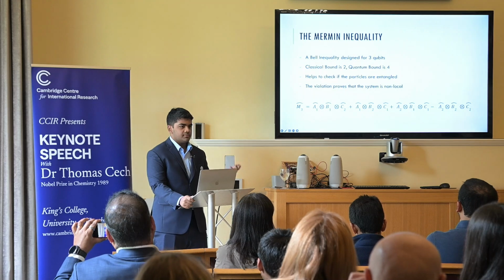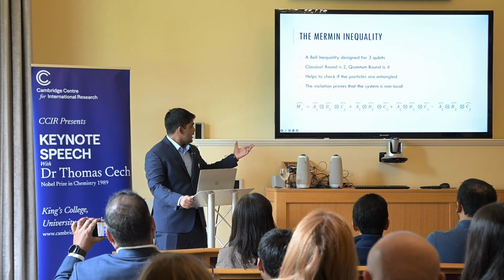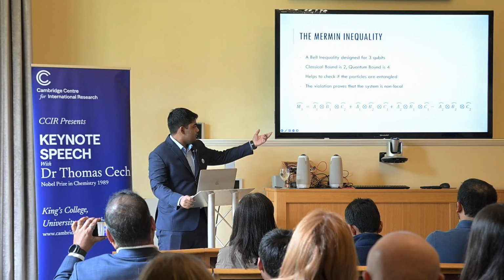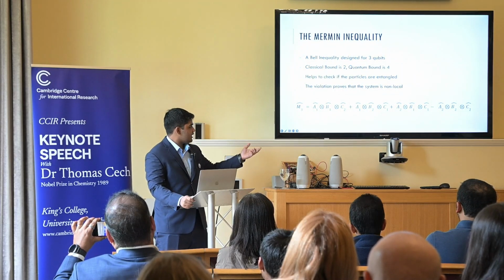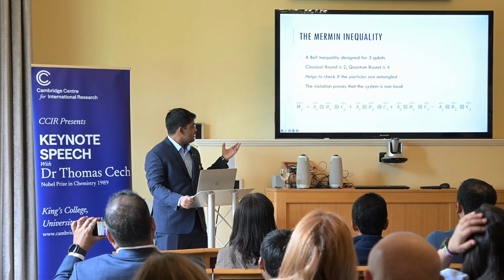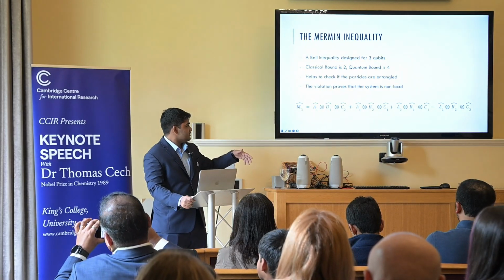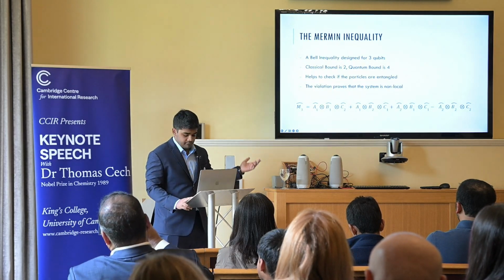These operators return values that we tensor product together. And so you see these triplets of values that we sum and subtract from each other. They're expectation values, and what they signify is taking a measurement of 3 qubits simultaneously. And then we add and subtract to get our Mermin value.